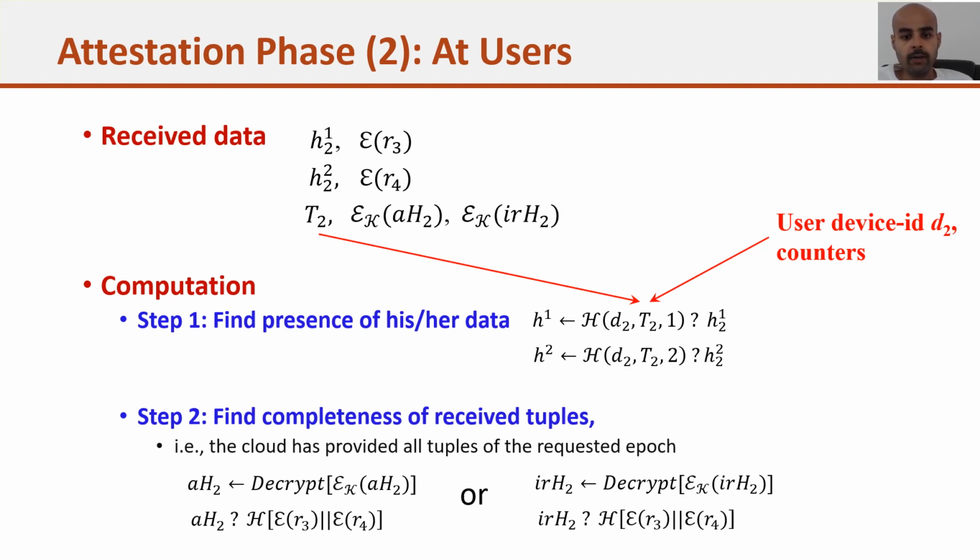So first, he will do either the left hand part or the right hand part. The left hand part is for when the data is in the accessible state, meaning it is not deleted. He will decrypt the tag AH2 and then execute the hash function on the received hash digest. If they are matching, it means all the data in the encrypted, accessible state is complete. If data is deleted, then the second part will be true.